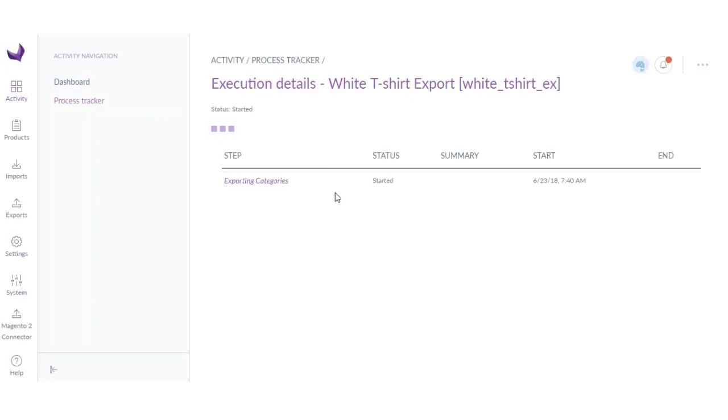You can see all the export information, like it will be exporting categories, attributes, options, families. So it will take like 2-5 minutes. So let's wait for a while.